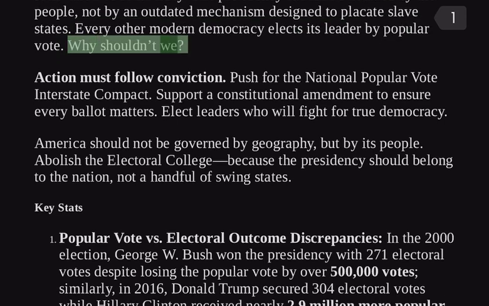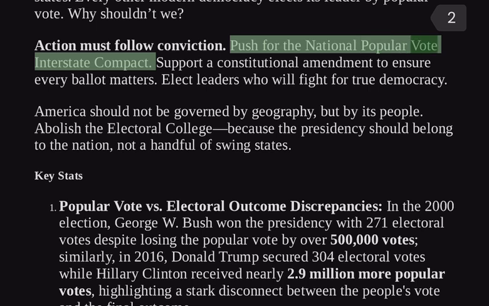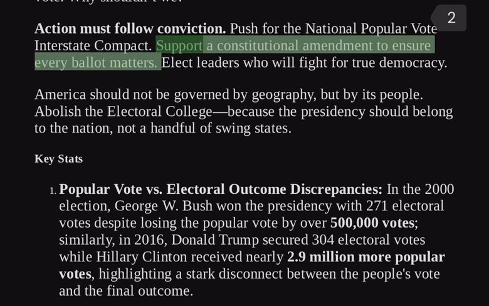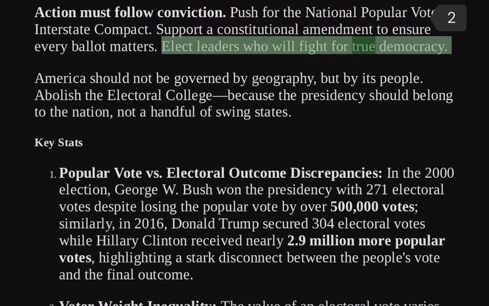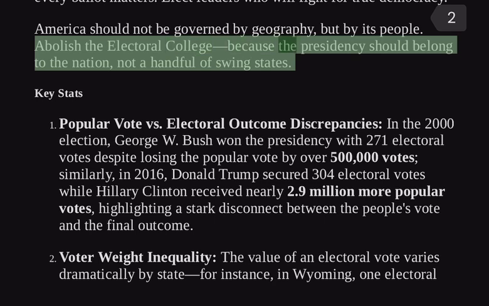Why shouldn't we? Action must follow conviction. Push for the National Popular Vote Interstate Compact. Support a constitutional amendment to ensure every ballot matters. Elect leaders who will fight for true democracy. America should not be governed by geography, but by its people. Abolish the Electoral College, because the presidency should belong to the nation, not a handful of swing states.